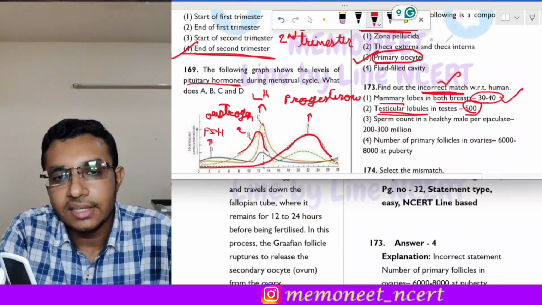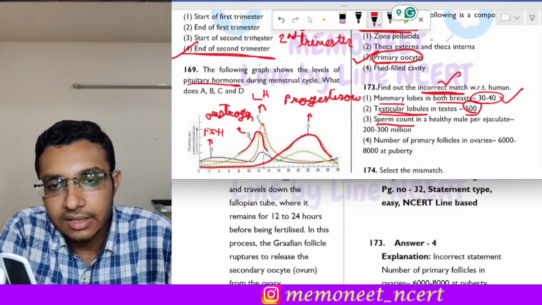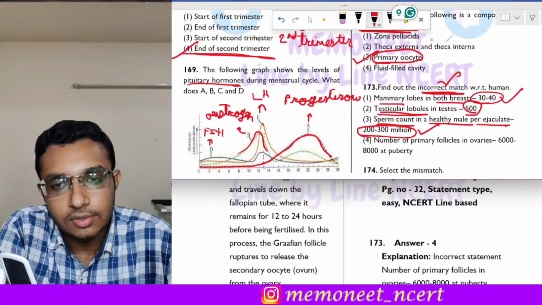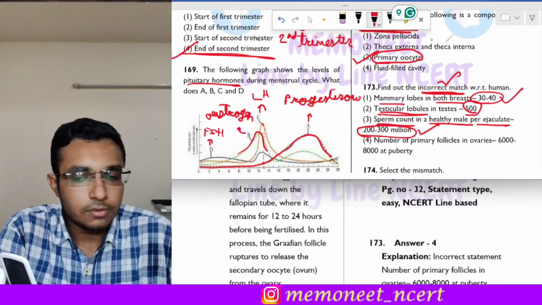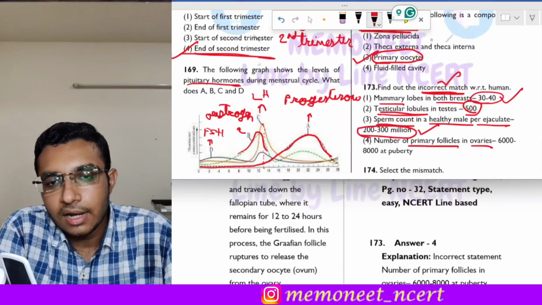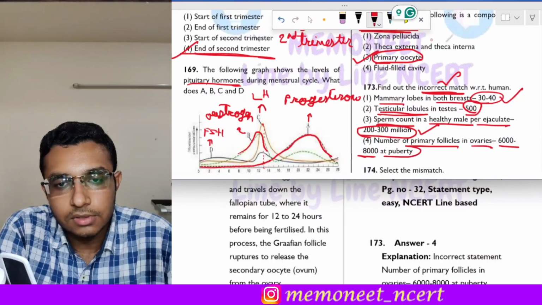Okay, then the third is the sperm count in healthy male per ejaculate is 200 to 300 million. So this statement is also correct. The fourth statement is the number of primary follicles in the ovaries is 6000 to 8000 at puberty.